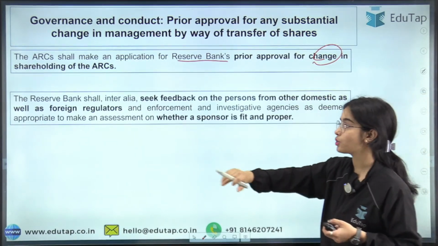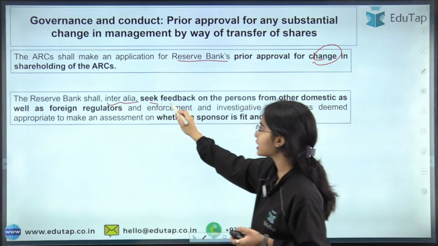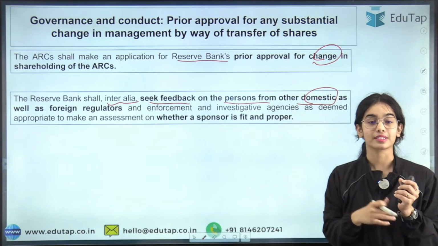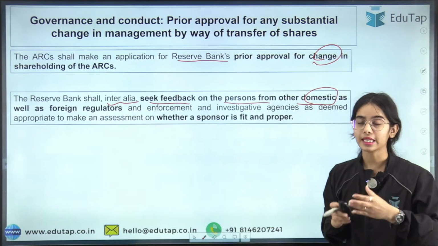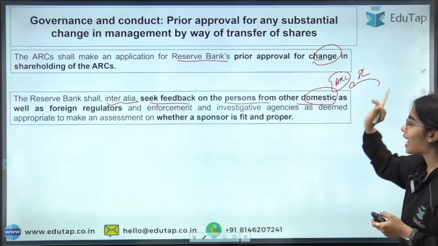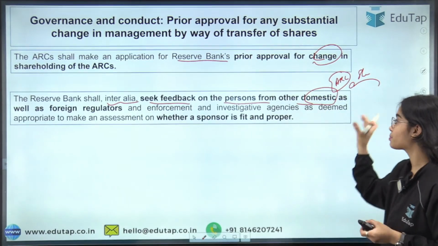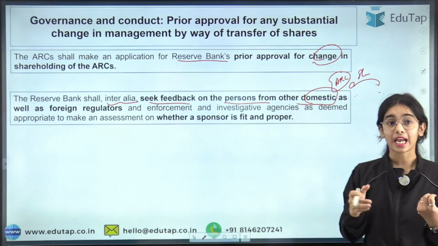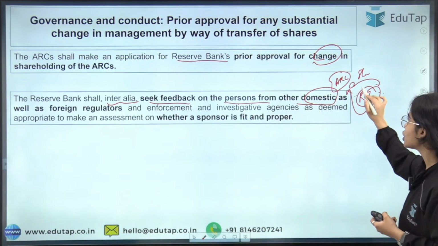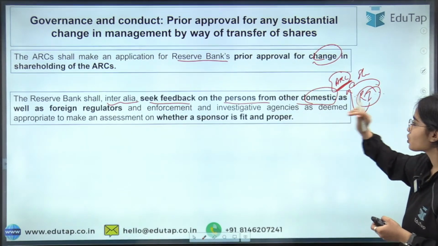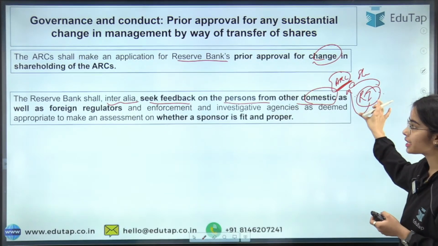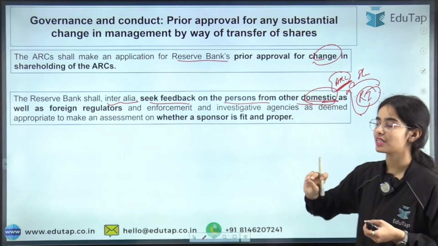change in the shareholding also. The Reserve Bank shall inter alia seek feedback on the persons from other domestic as well as foreign regulators. That means if some other person is going to be a shareholder in the ARC, the RBI can seek feedback on this person, how this person is, whether we can trust this person. Let's say Reliance Industries wants to take shareholding in this ARC. So the Reserve Bank can seek feedback on Reliance Industries from other domestic as well as foreign